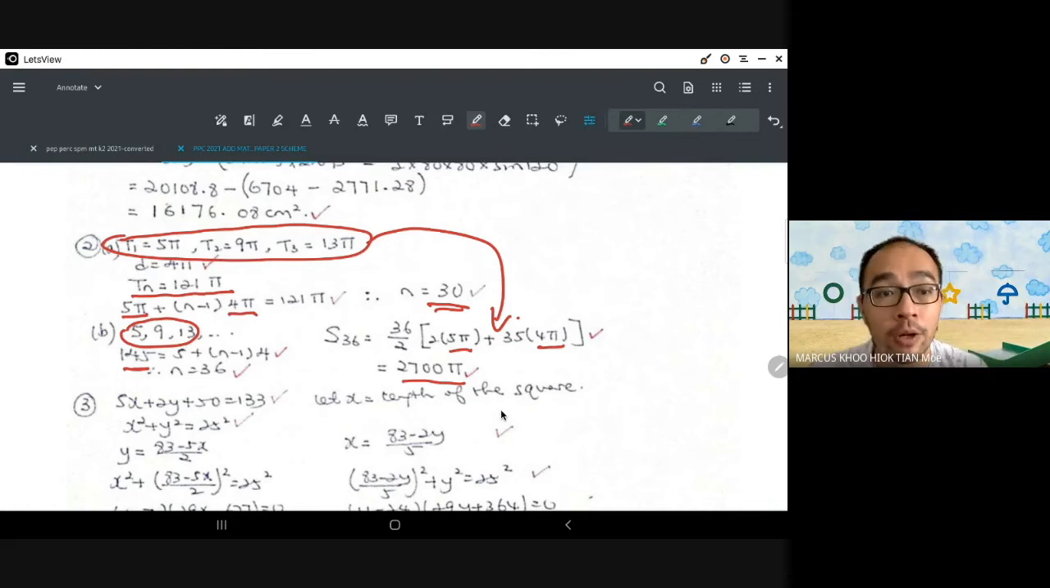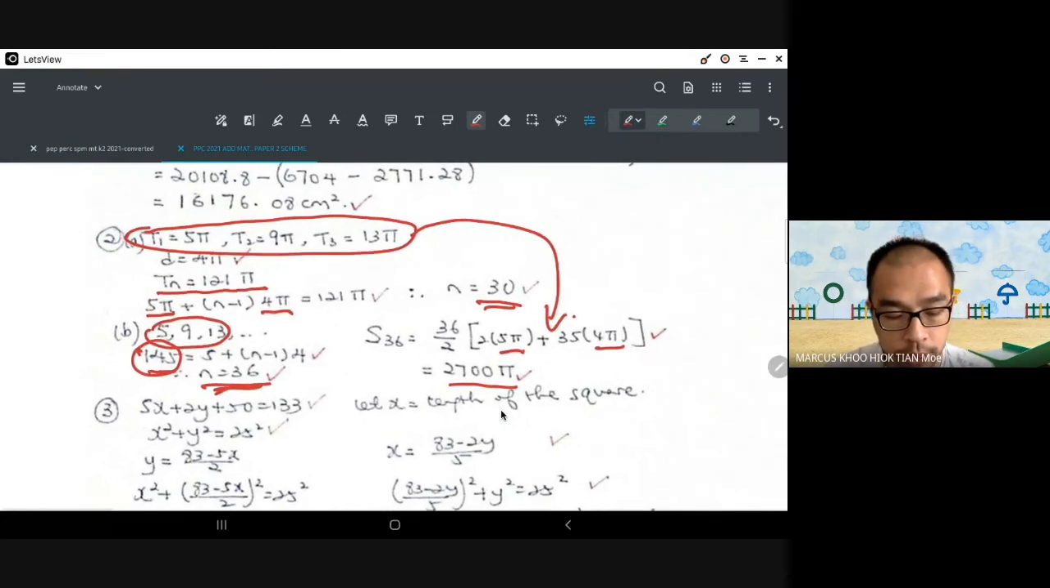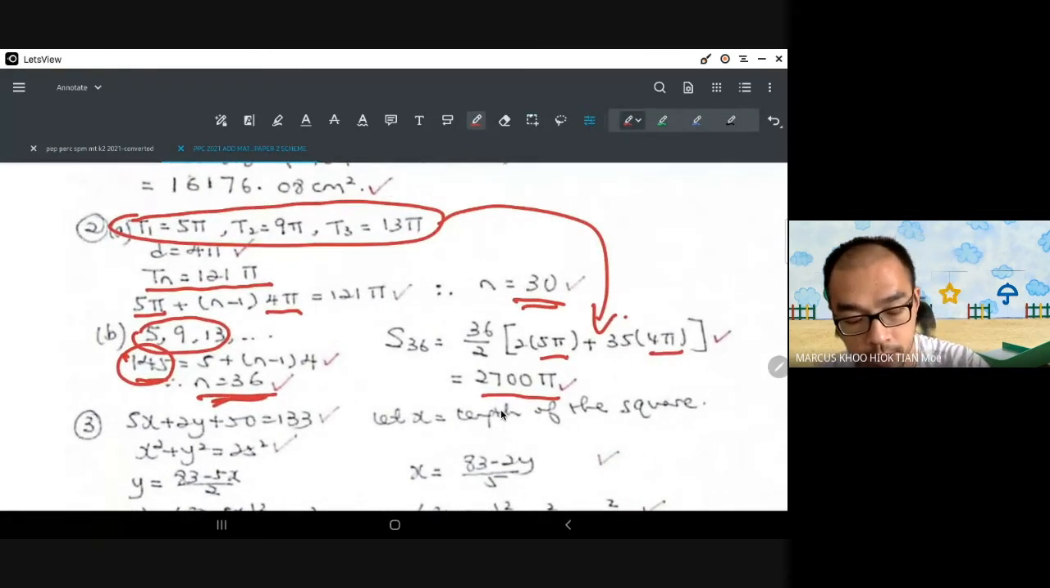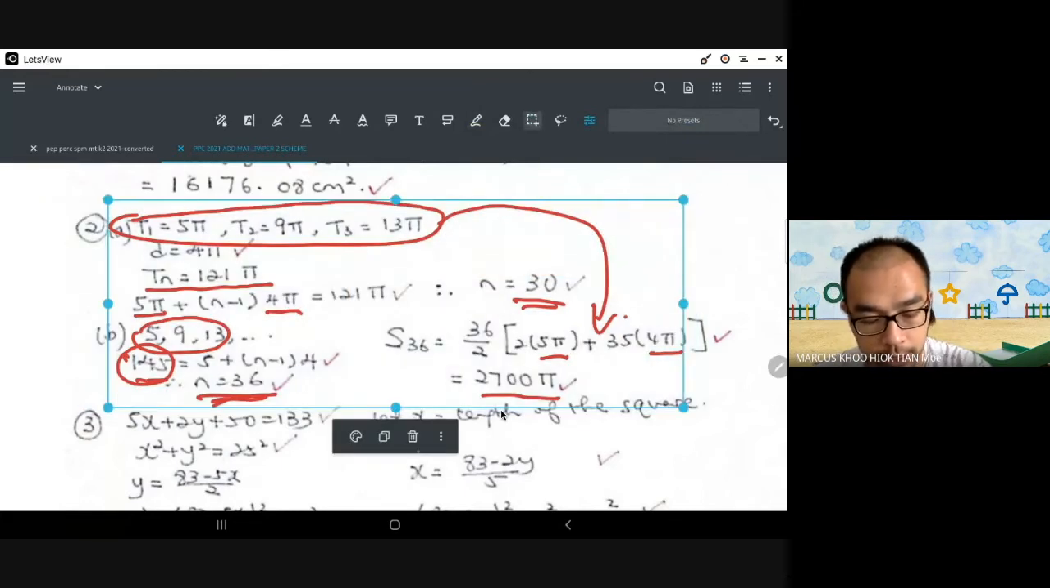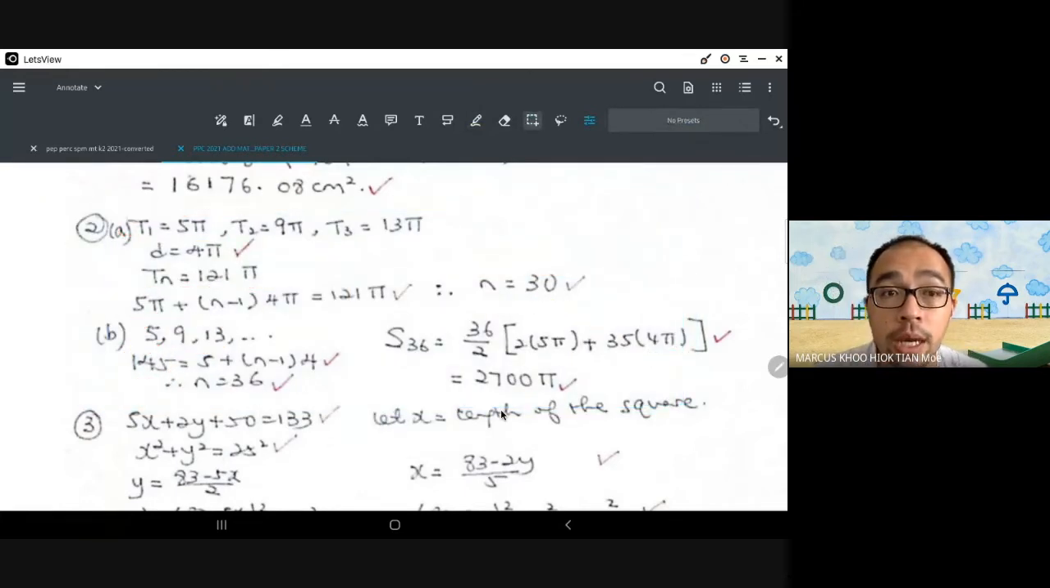But we wanted to know the circle with the radius 145 is which circle. Okay, so it is the 36th circle. Then we use the progression to find the y. Alright, so this is the question 2 scheme. Okay, you can mark it against your own answer to see how much you get.